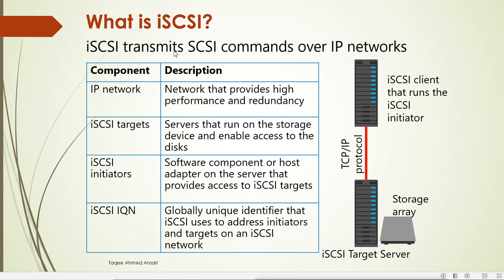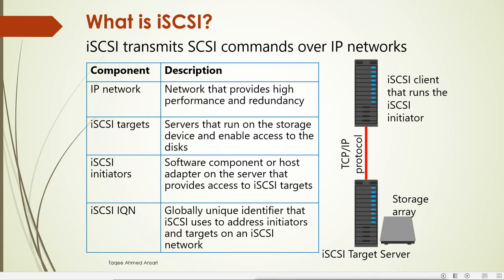iSCSI transmits SCSI commands over an IP network. First, iSCSI and SCSI are different. SCSI is a hard disk type. iSCSI is a protocol which is used to transfer data from one storage device to another over the network.